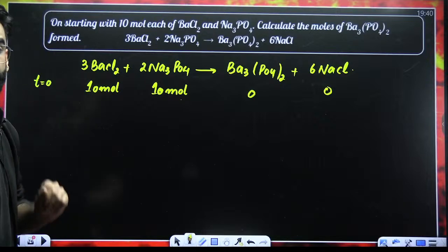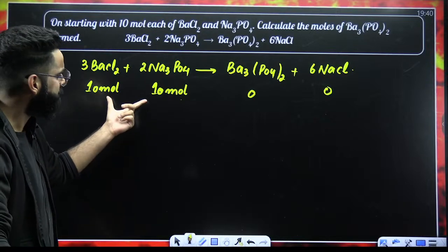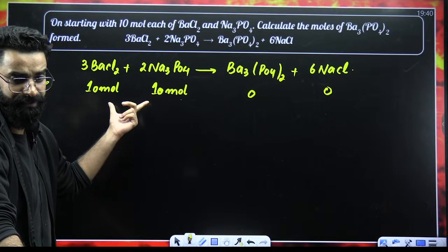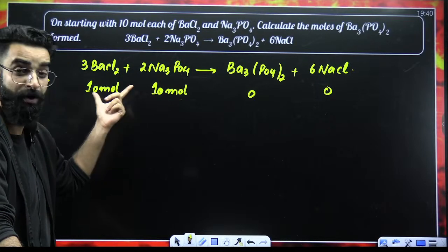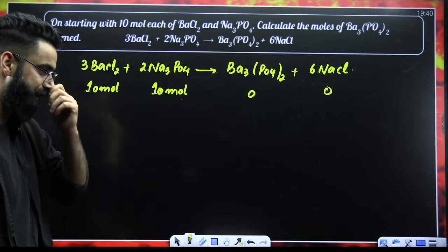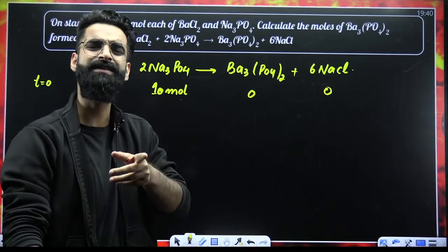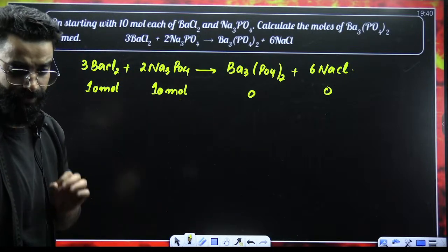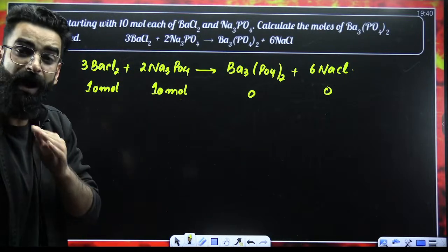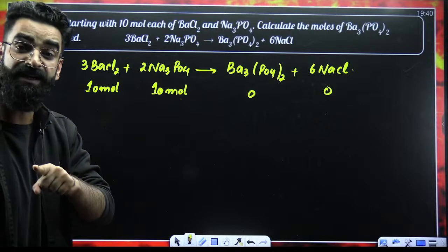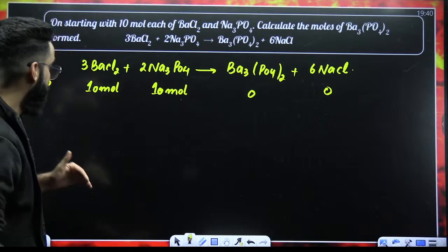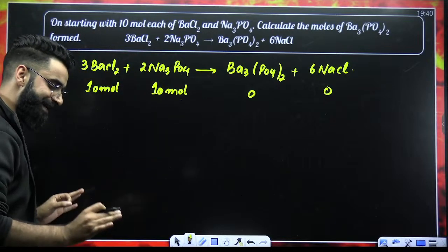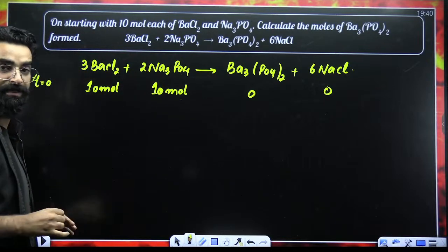Now, if you look carefully, am I given the amounts of all the reactants? Yes, I am. So which concept will I be using? Again, the limiting reagent concept. What is the first thing? I'm supposed to balance the reaction, and the reaction is already balanced. Now, after balancing, I'm supposed to identify the limiting reagent. How exactly? Given moles divided by the stoichiometric coefficients. The one that gets the lesser value has to be your limiting reagent.